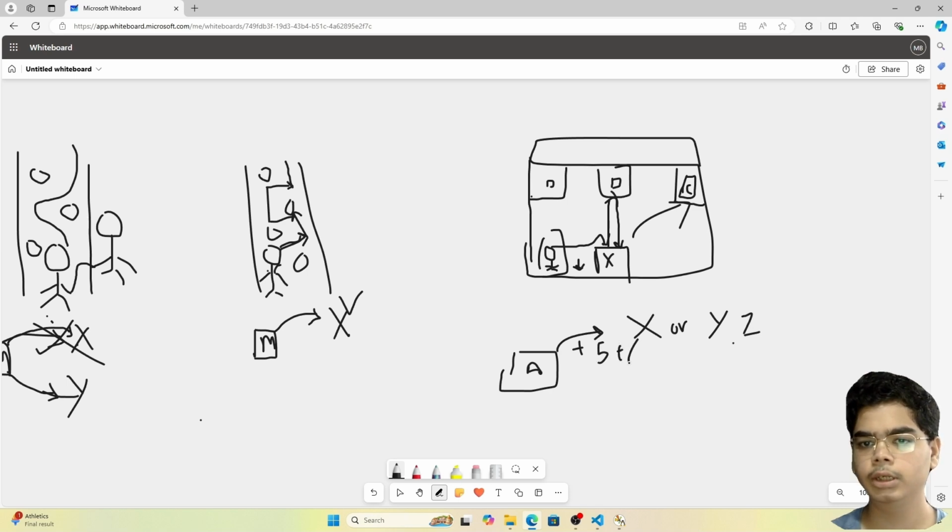And whenever he predicts X, which is what he actually wants to predict, we'll give him a much higher reward, maybe plus 10.